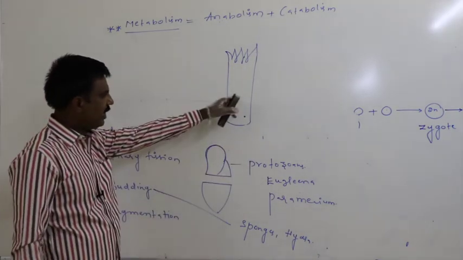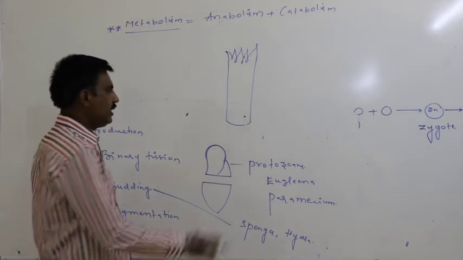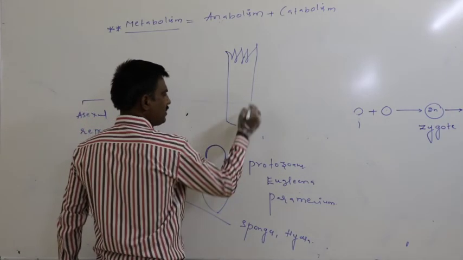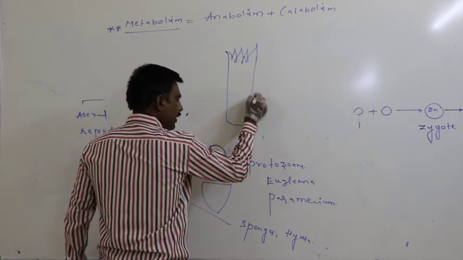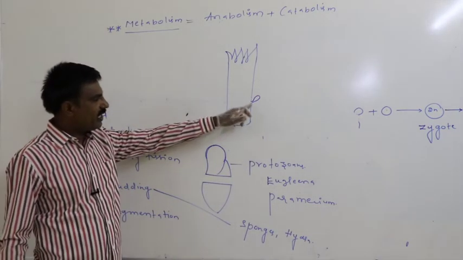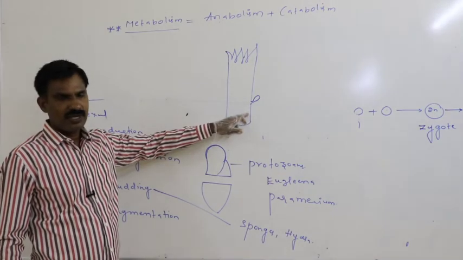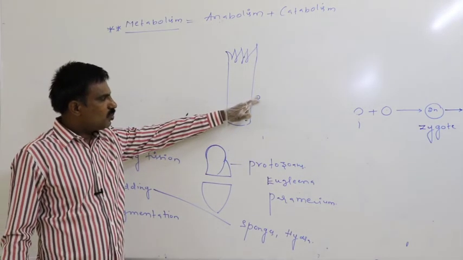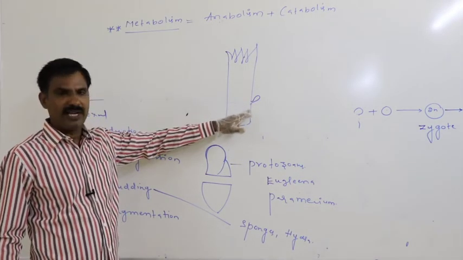In budding, at first a small outgrowth is formed on the surface of the body at the base.